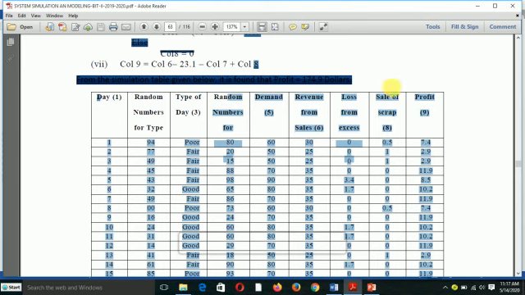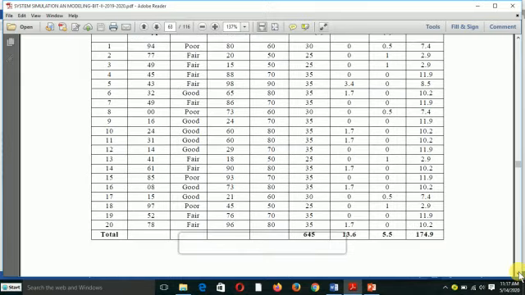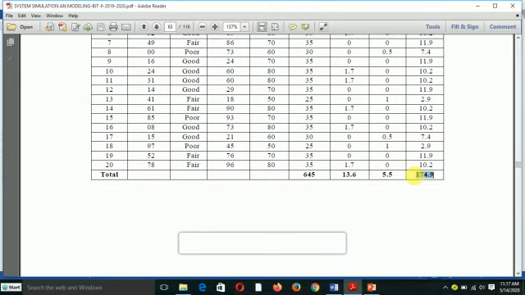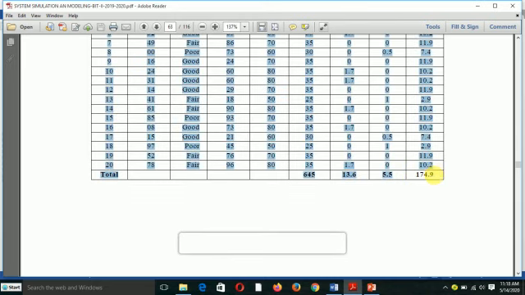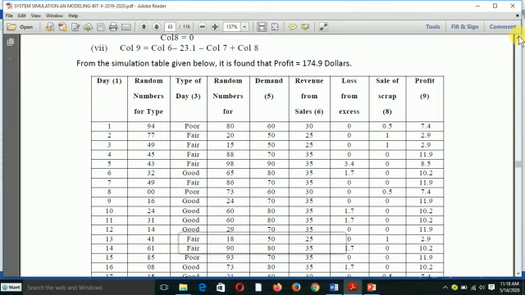We have calculated so many things, so to find this value you have to make sure that you have done the calculation correctly. This is the last value which shows the profit of this news dealer after 20 days if we purchase 70 newspapers every day. So thank you.